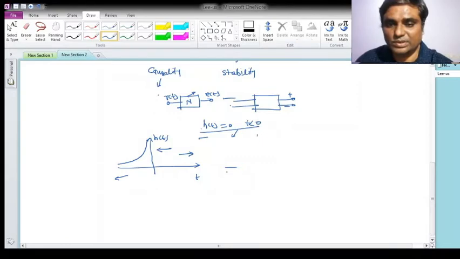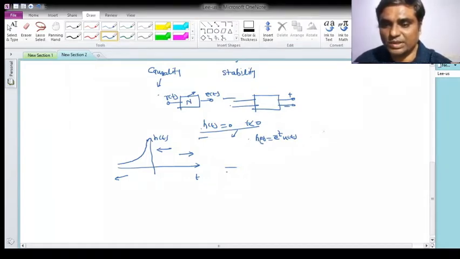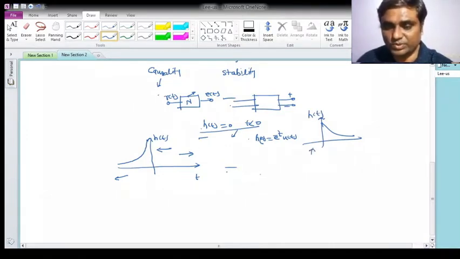And if I have the impulse response like e raised to minus t into u(t), once switching has been done, then I get the output. So if it is e^(-t) u(t), then your impulse response will be like this. This is basically the realizable kind of thing. This is your causal impulse response.